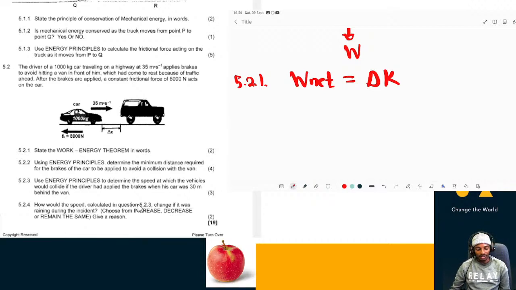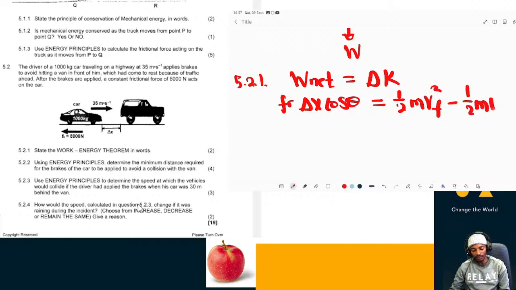All right. So the only force that is acting here is the friction. So frictional force times delta x times cos theta should be equal to the change in kinetic energy, half m v squared final minus half m v squared initial. We want delta x. We're given the frictional force, and we know that frictional force is doing negative work, so it is decreasing the mechanical energy of the system. So this theta should be 180.